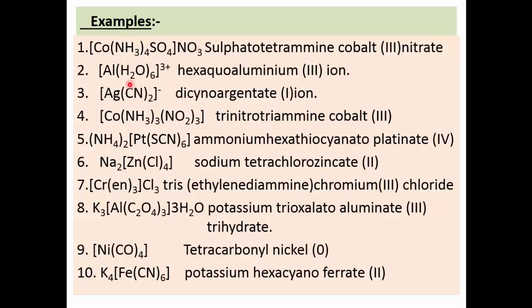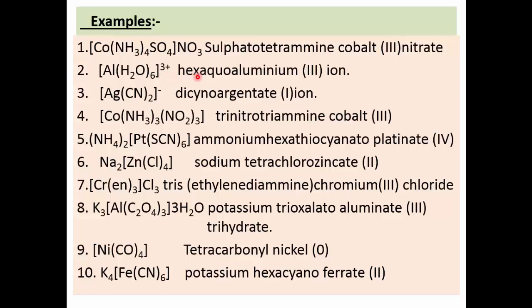Example number 2. As there is charge on the square bracket, this is a complex ion. Okay, it's very simple. Aluminium is the central metal ion, and to it 6 water molecules are attached. Water molecules are named as aquo when present in a coordination compound. On aluminium there is +3 charge. Water molecules are also neutral ligands, and therefore on the square bracket there is 3 plus charge, because the total becomes +3 and +0.